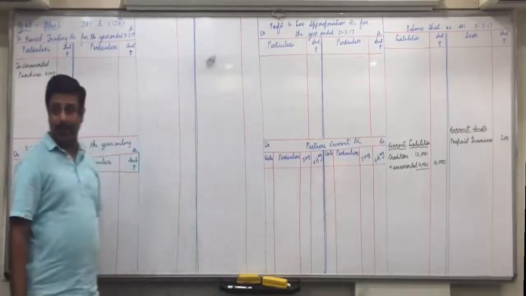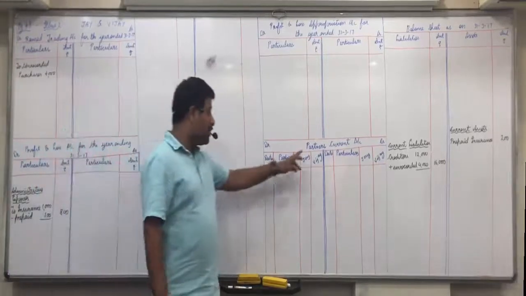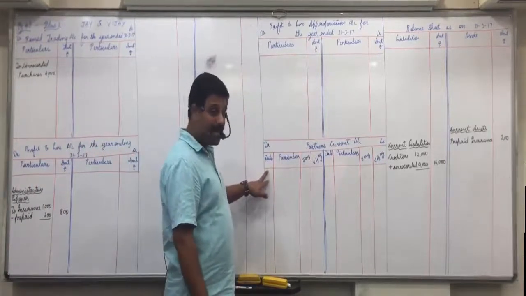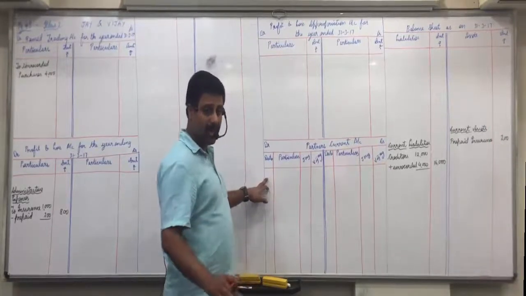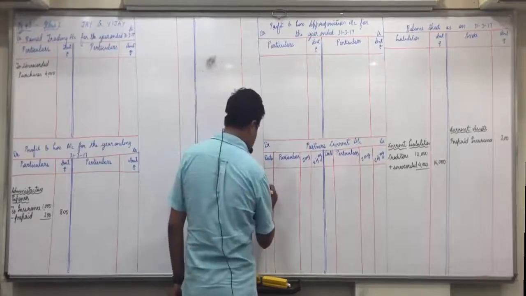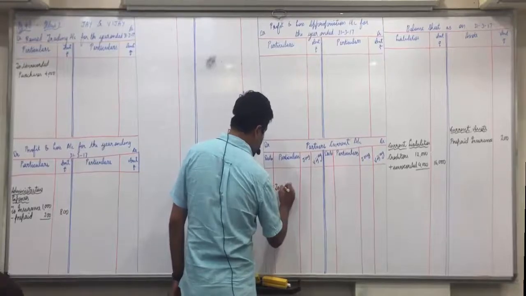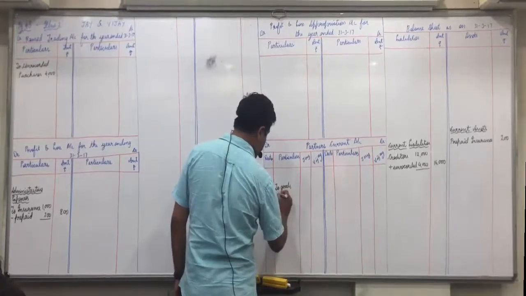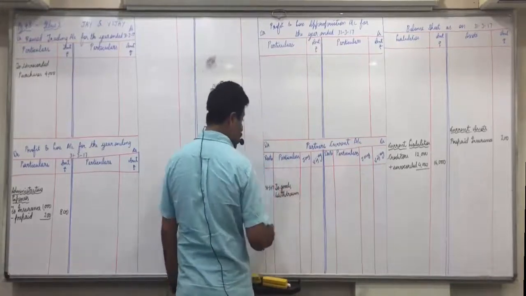Okay, now we come to second adjustment. Jai withdrawn goods of 2,000 from business for his personal use. So Jai's drawings account debit to purchases account. Jai's drawings account debit means we'll show in partner's current account on debit side. Leave two lines. One line for current account balance and one line for trial balance drawings. Then write down goods withdrawn in Jai's column 2,000.